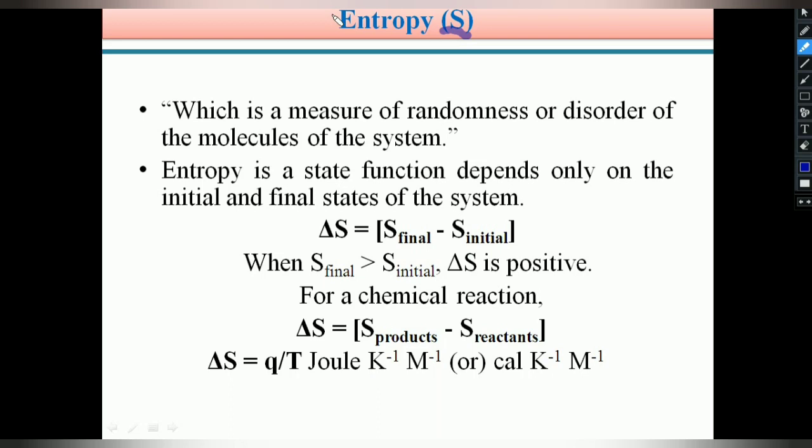Therefore, as the randomness or disorderness increases in a system, its entropy increases. In a particular system, the entropy depends upon its randomness or disorderness. If more disorderness between the molecules is present in a system, its entropy is very high. So disorderness is the correct meaning for entropy. Disorderness, instability or randomness. Entropy is a measure of randomness or disorderness of the molecules of the system.